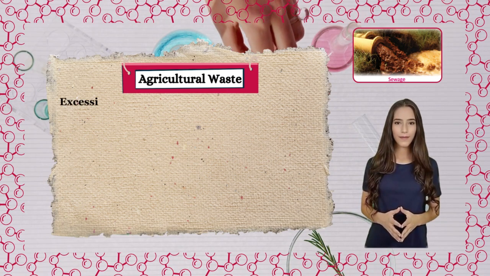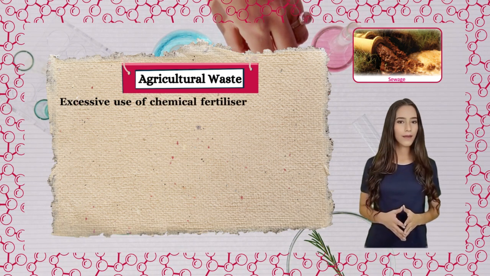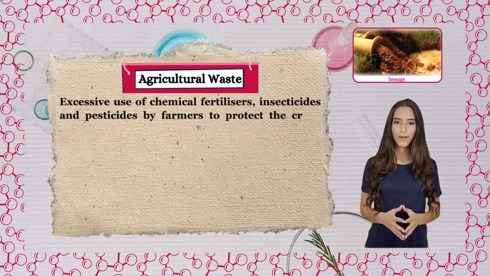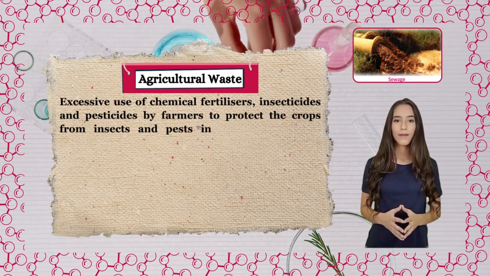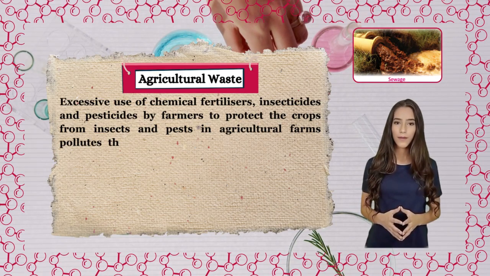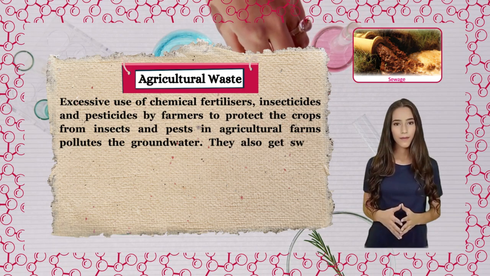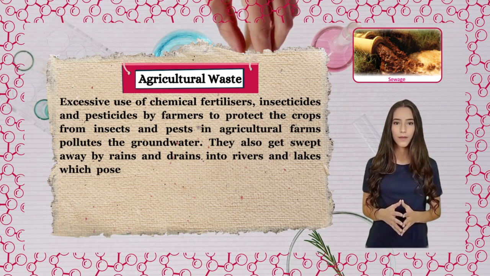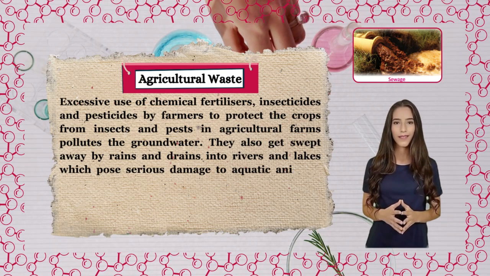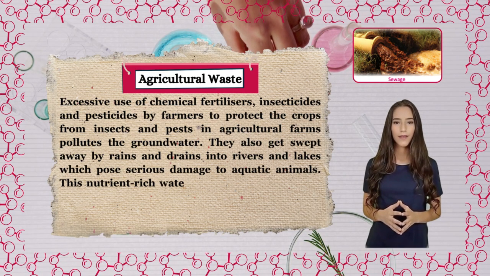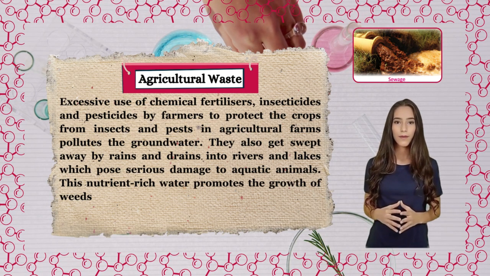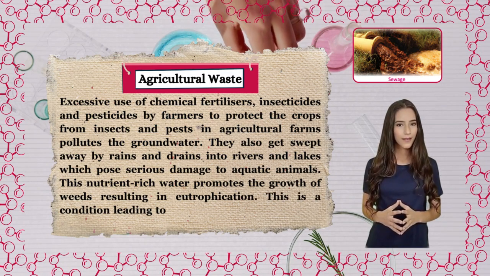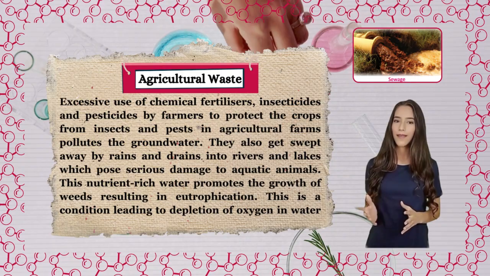Agricultural waste. Excessive use of chemical fertilizers, insecticides, and pesticides by farmers to protect the crops from insects and pests in agricultural farms pollutes the groundwater. They also get swept away by rains and drain into rivers and lakes, which pose serious damage to aquatic animals. This nutrient-rich water promotes the growth of weeds, resulting in eutrophication. This is a condition leading to depletion of oxygen in water bodies.